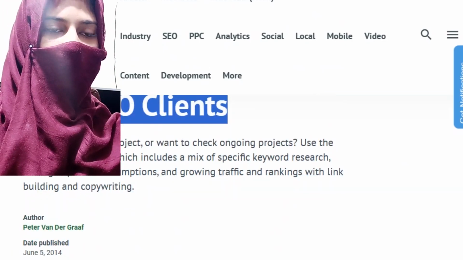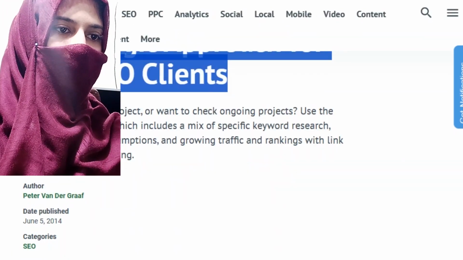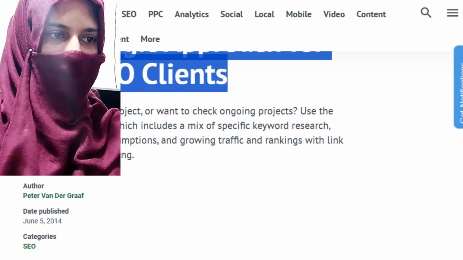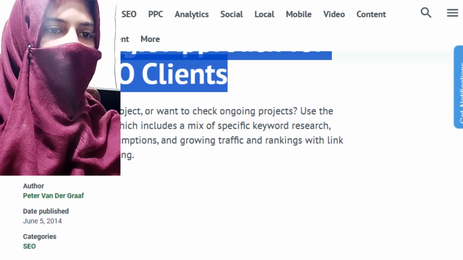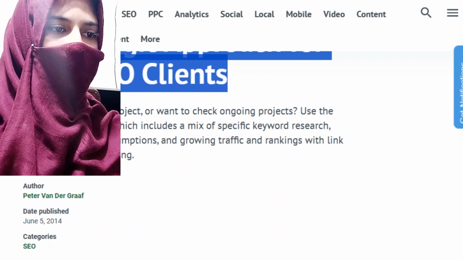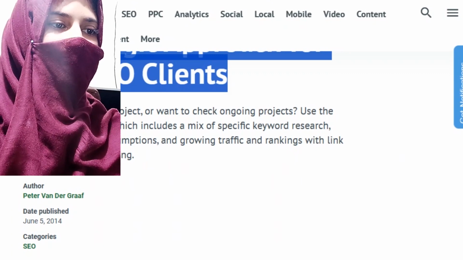A strategic approach for a new SEO client. Starting a new SEO project or want to check an ongoing project? Use the following approach, which includes a mix of specific keyword research, testing important assumptions, and growing traffic and rankings with link building and copywriting.